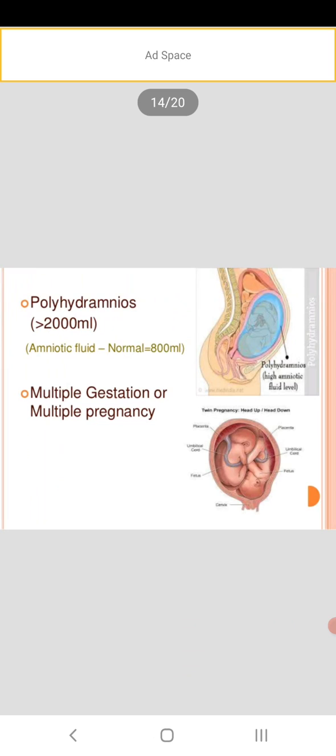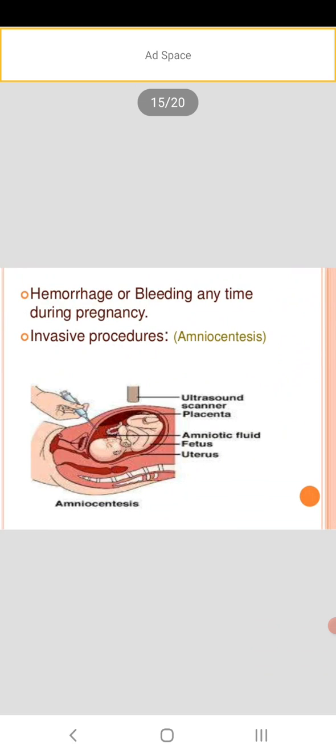Then multiple gestation or multiple pregnancy, twin pregnancy. Then hemorrhage or bleeding any time during pregnancy. Early hemorrhage will occur, that is, hydatidiform mole or abortion, all are early hemorrhages. Later hemorrhage is not PPH, it is antepartum hemorrhage that comes.